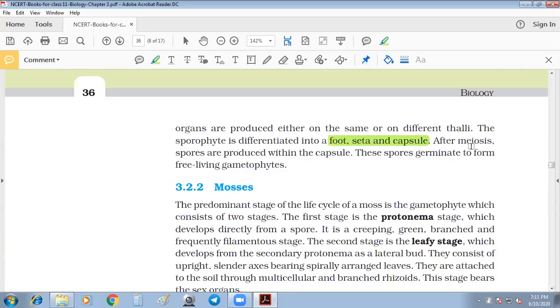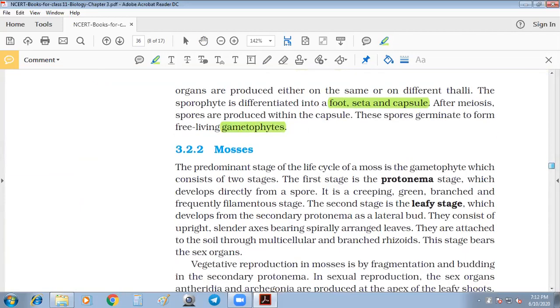Then foot, seta, capsule. After meiosis, spores are produced within the capsule. I have told that the seta is used for spore dispersal. It will disperse some spores, and these spores germinate to form the free living gametophyte. Right? This is okay. This is enough.